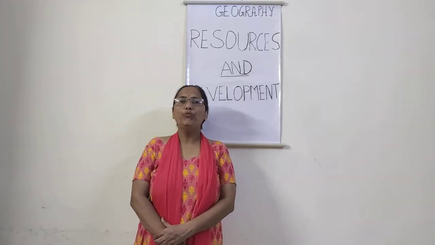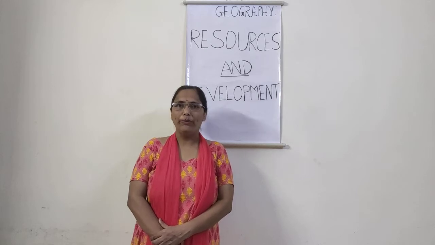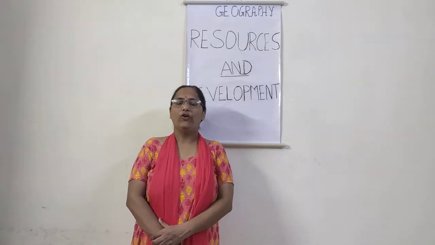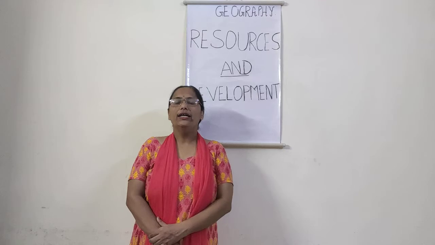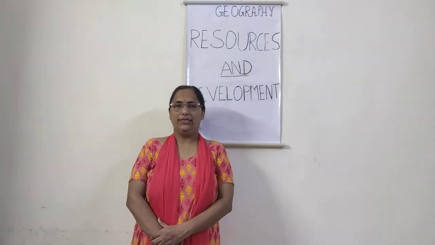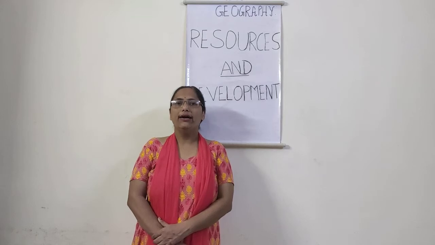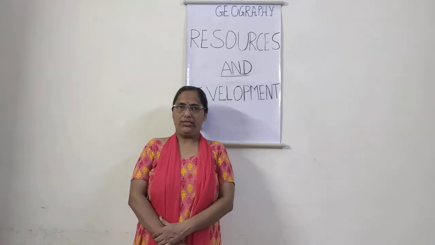Out of 3.28 million square kilometers, the total land area of our country, around 27 to 30% till today is an area which is covered with forest.